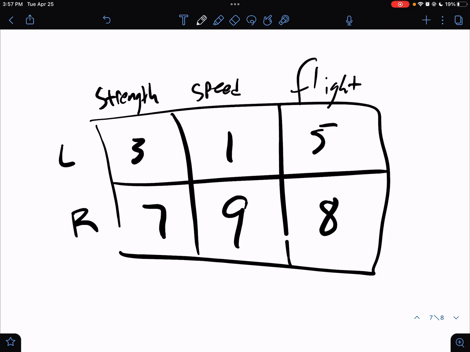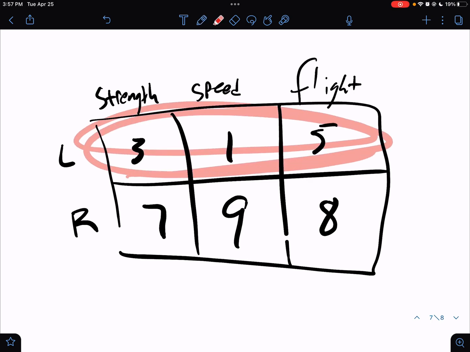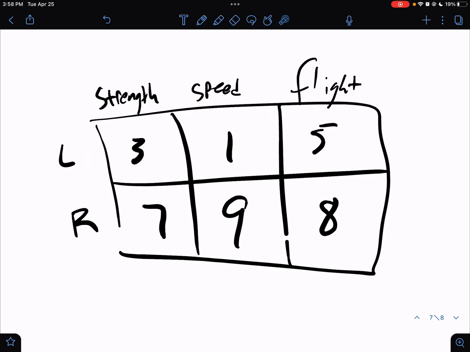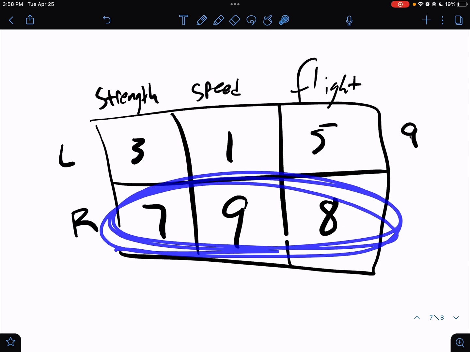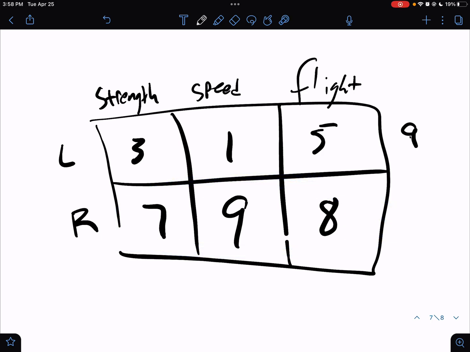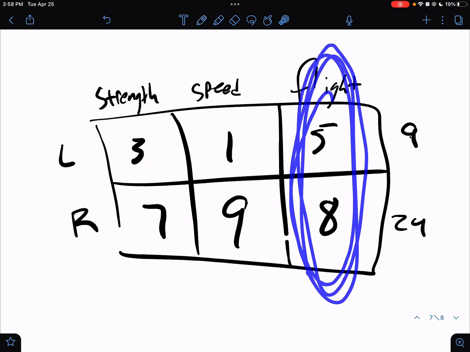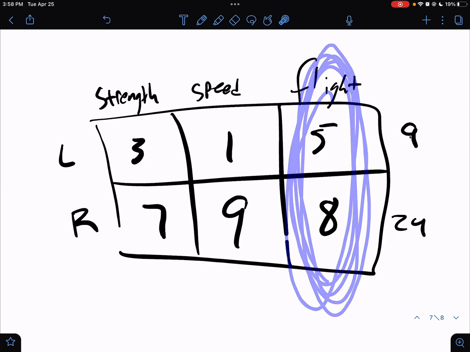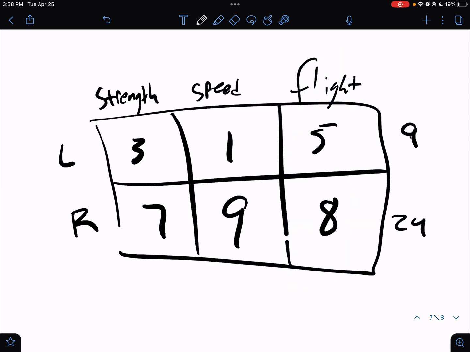Okay, so this is a more handy way of organizing your data, right? Because now we can see the total number of left-handed people. These are all the left-handed people, right? So the total number of left-handed people is 3 plus 1 plus 5, which is 9 people total. These are all the right-handed people. So the total number of right-handed people was 24. These are all the people that wanted flight, regardless of if they're left-handed or right-handed. So 5 and 8 is 13.